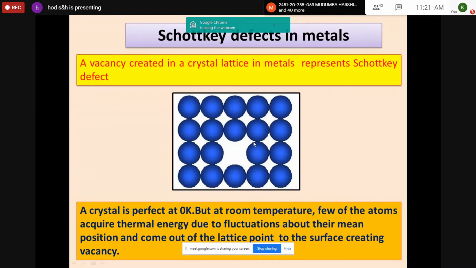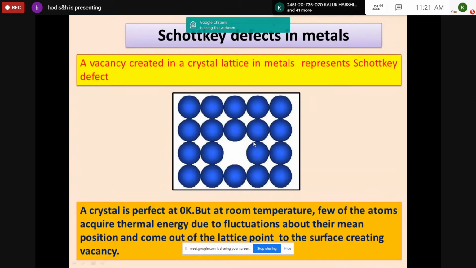You can understand it is a vacancy itself, but the vacancy present in metallic crystals is called a Schottky defect. It is of two kinds: Schottky defects in metals, and if an ionic vacancy is there, that is also called a Schottky defect. So these are the two types of distortions present in metallic crystals and ionic crystals, and we have to calculate the equilibrium concentration of Schottky defects in metals as well as in ionic crystals.